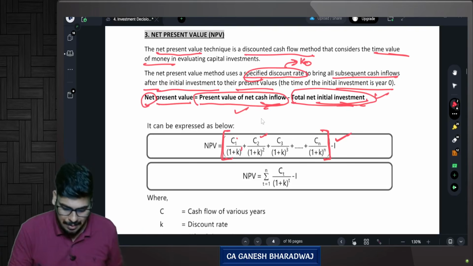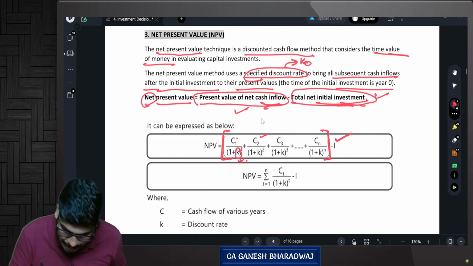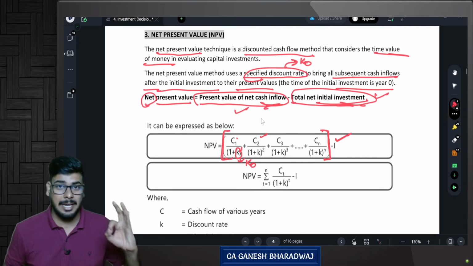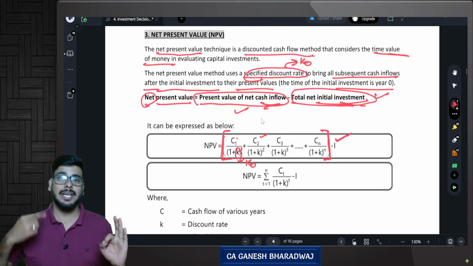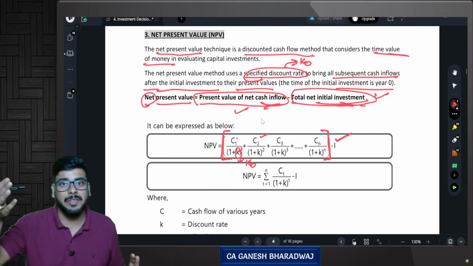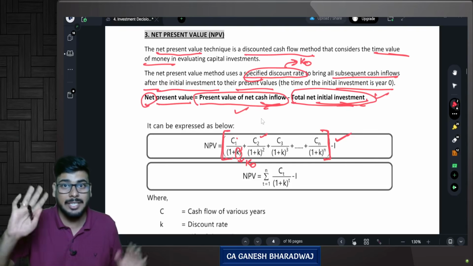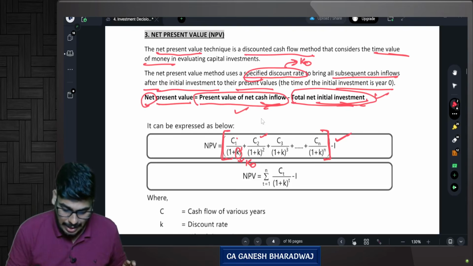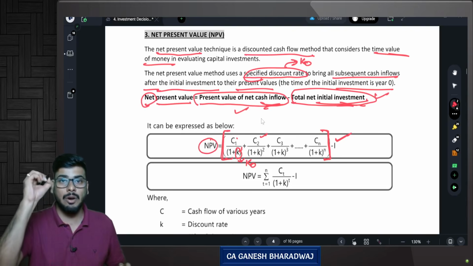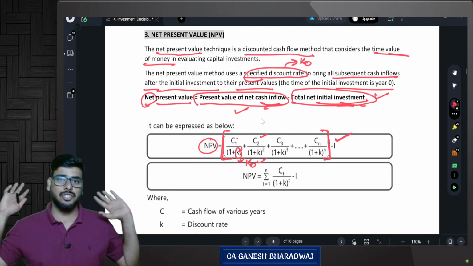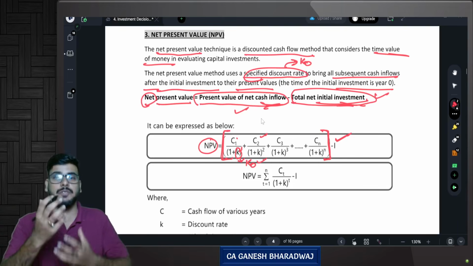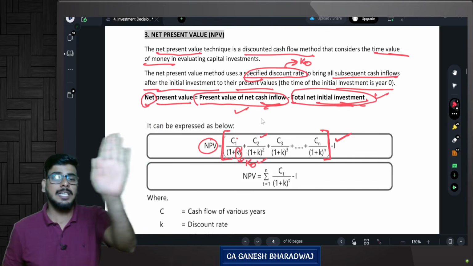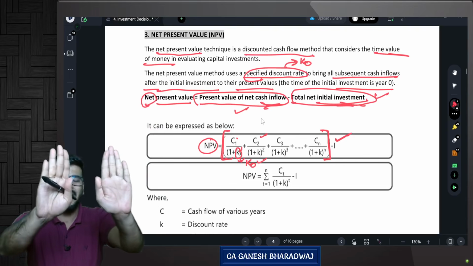Now in this case for NPV, the discount rate will be given in the question, which is generally your overall cost of capital. Why am I stressing on this? Because in IRR we will be calculating a rate, and that rate is not a discount rate. That rate is called the IRR rate. What it is, I will tell you when we get into IRR. But for the time being, understand that in the NPV method, the discount rate we use is your weighted average cost of capital. Using this, you bring all the cash flows into present value, and net present value means present value of cash inflows minus present value of cash outflow.